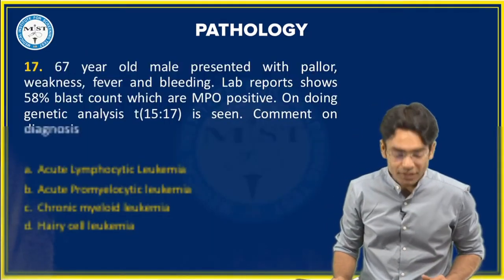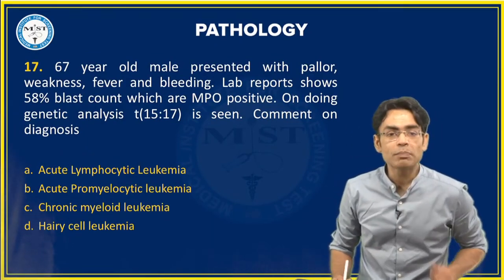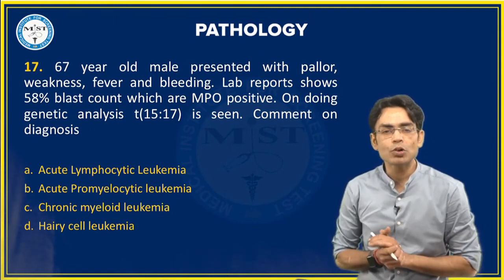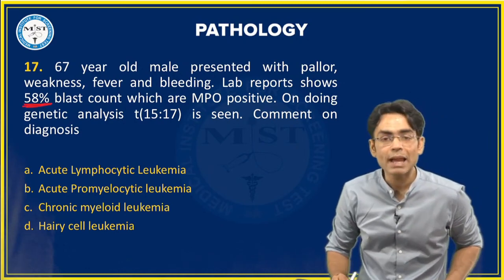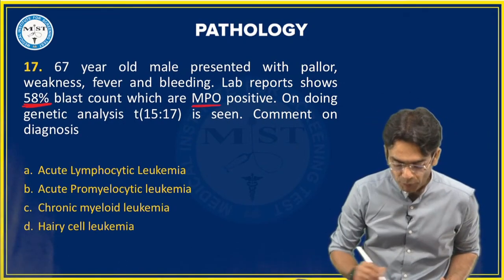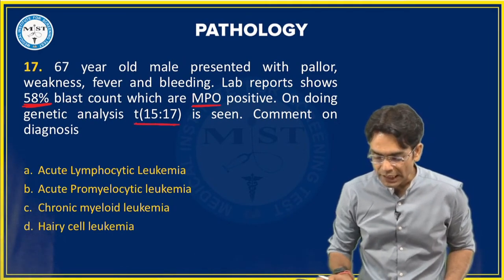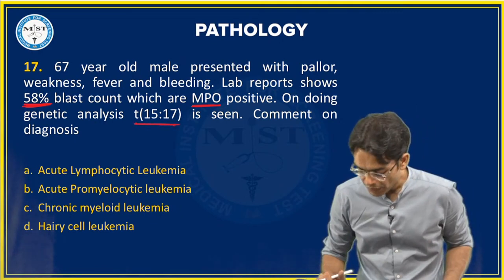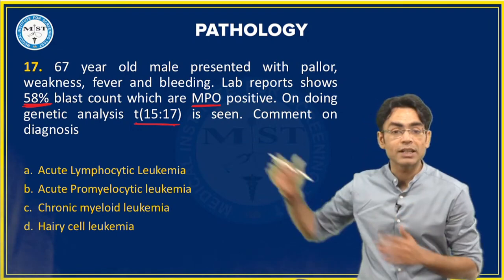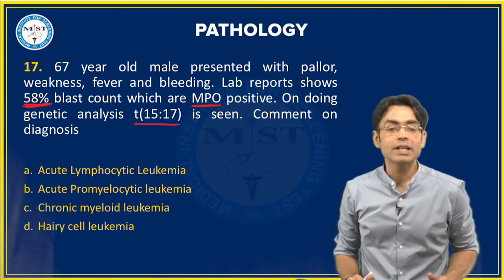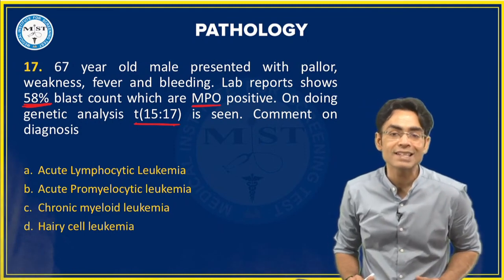Wow. Let's go, 17th question. A 67-year-old male presented with pallor, weakness, fever and bleeding. Lab report shows 58% blast count, which are MPO positive. On doing genetic analysis, translocation 15:17 is seen. Comment on the diagnosis. What is this? Is it ALL, or is it acute promyelocytic leukemia, or is it chronic myeloid leukemia, or is it hairy cell leukemia?